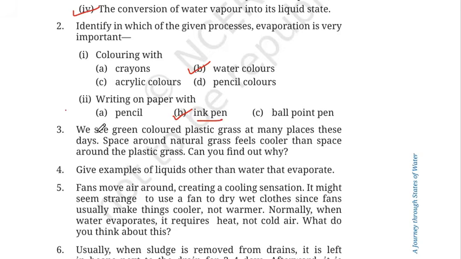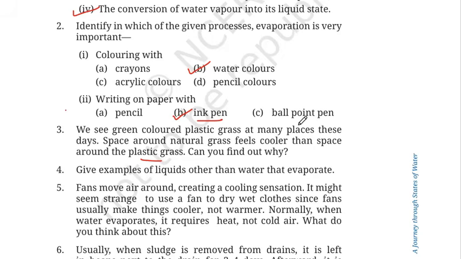Number 3, we see green colored plastic grass at many places these days. Space around natural grass feels cooler than space around plastic grass. Can you find out why? Why do you feel cooler when you are around natural grass rather than when you are around plastic grass? So students, space around natural grass feels cooler because natural grass allows for the process of transpiration and evaporation.